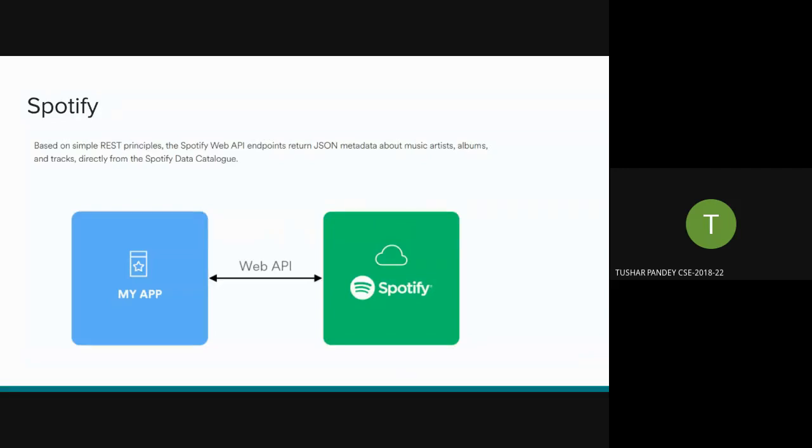Spotify. See, Spotify maintains a very large record of music metadata. Not only music, but music metadata. You can query for the artist, the track number, the album, the genre, everything you can query for. And based on its web API, your app can get the data from Spotify in JSON format. So if you are developing a music app, it makes things very easy, you can look it up on Spotify.